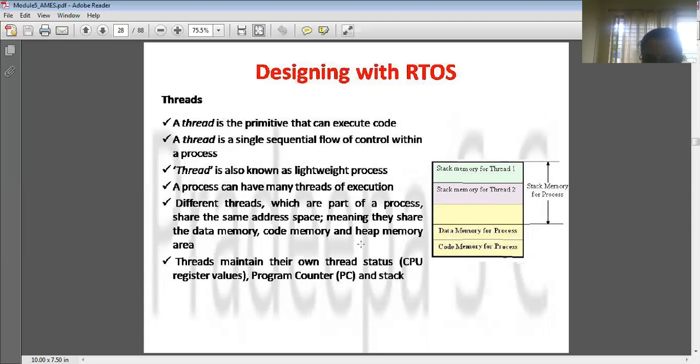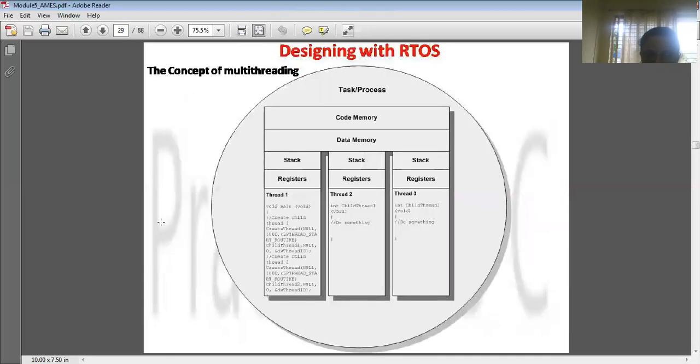So in this way, even if the CPU is sitting idle while one subtask is waiting, the CPU can be given to the other subtask to do the execution. So this is the concept we call multi-threading.